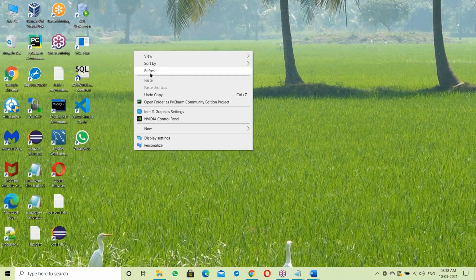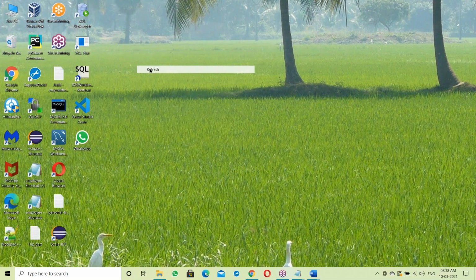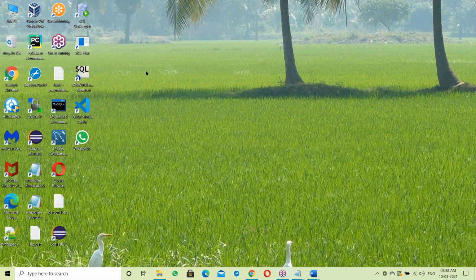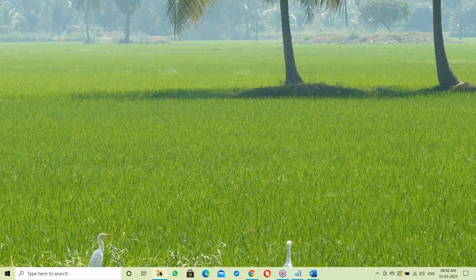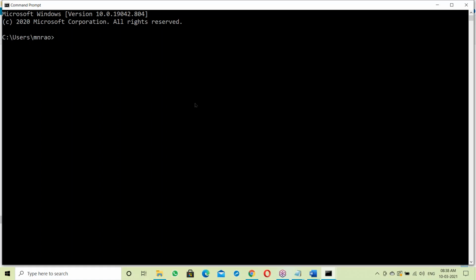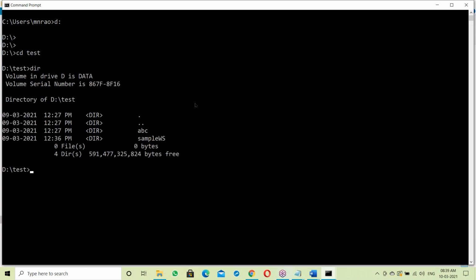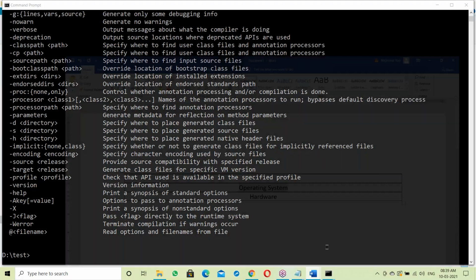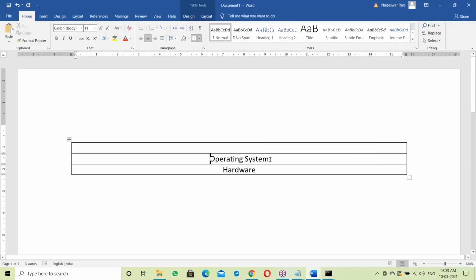Now this OS is responsible to take any request. A request is something like opening some folders, or opening the command prompt, and at the command prompt, submitting something like a CLS command. So OS is responsible to take all these requests. CD test, go to the test location, DIR here. Suppose javac compile like this. So OS is responsible to run our request. So first hardware, and on top of hardware, this is OS.